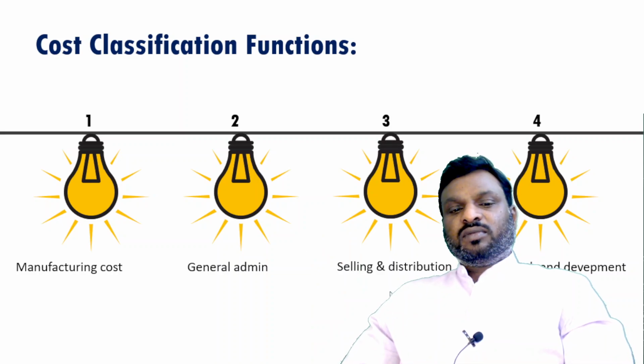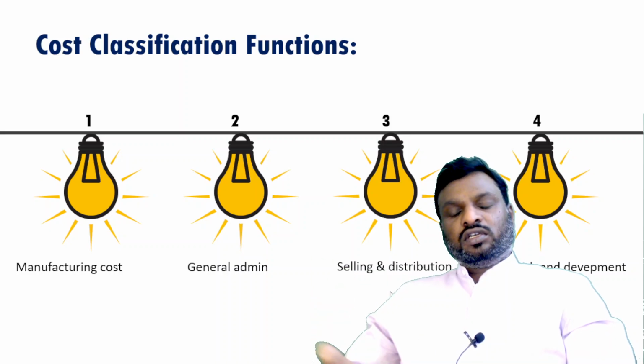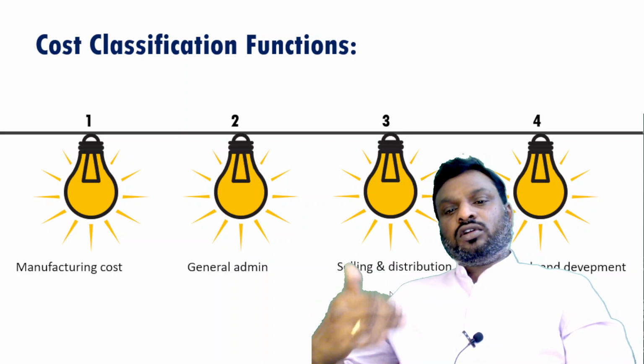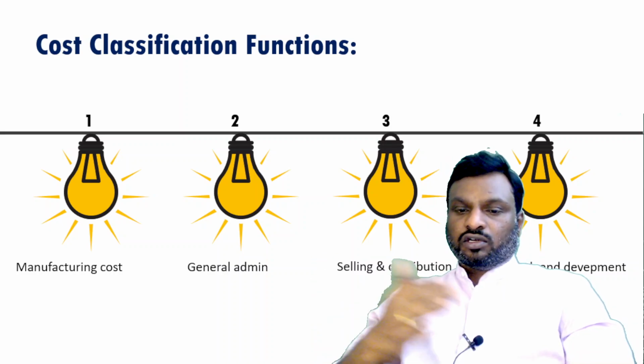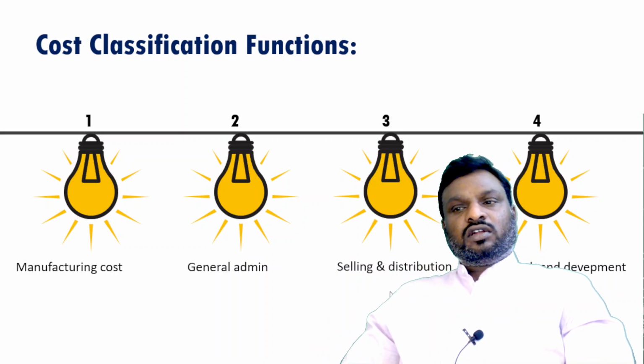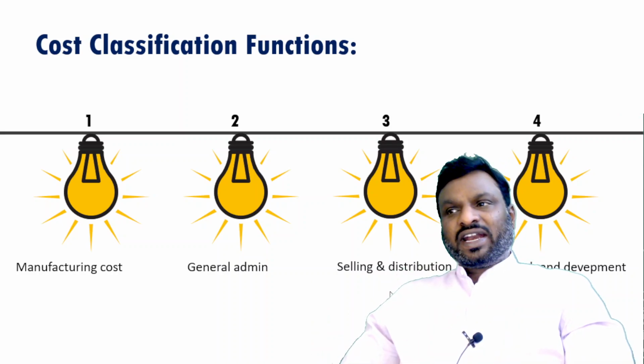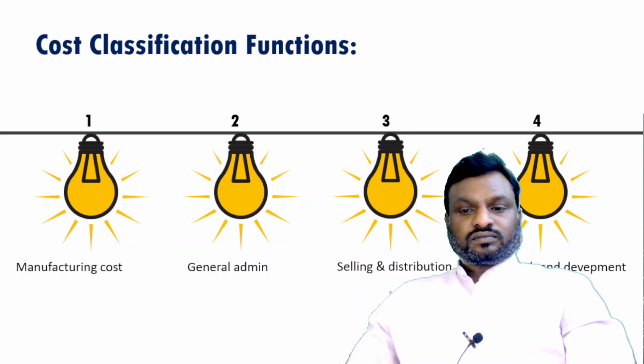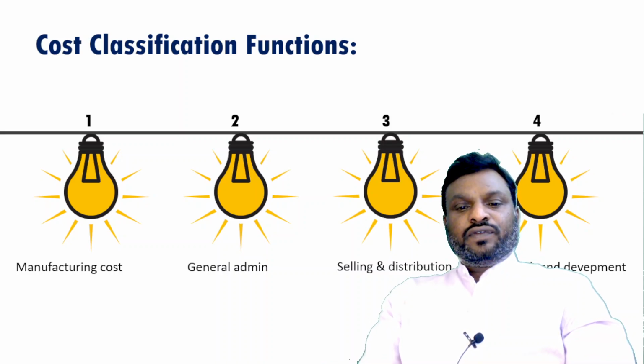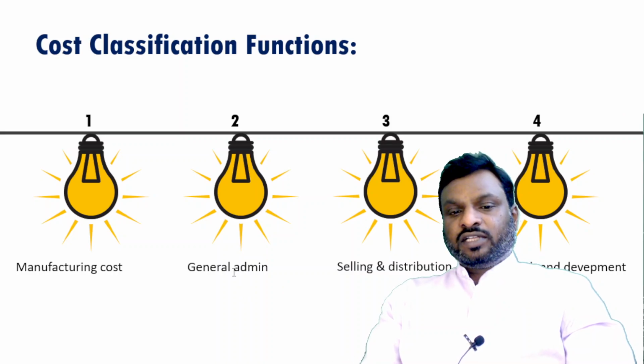Selling and distribution is nothing but, after manufacturing of this product, the departments which are involved in selling this product, and in distribution and dispatch of this product to reach the customer. That is sales and marketing department, logistics department, transportation department, or outward sales and logistics department. Everything comes under selling and distribution. And finance will fit under general administration as a support function to manufacturing as well as a support function to selling and distribution.